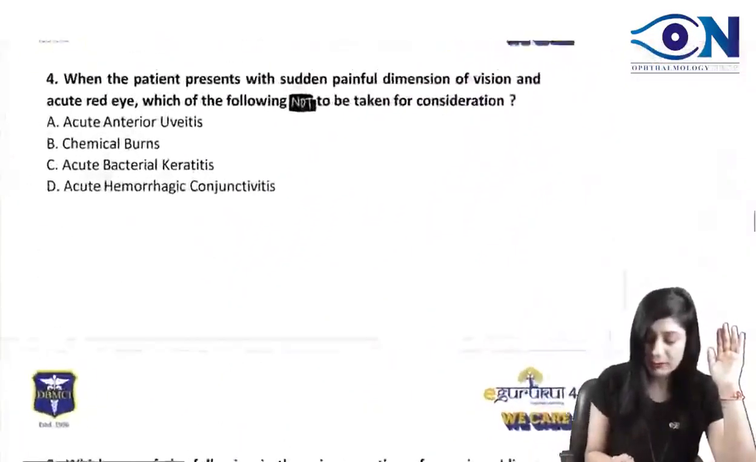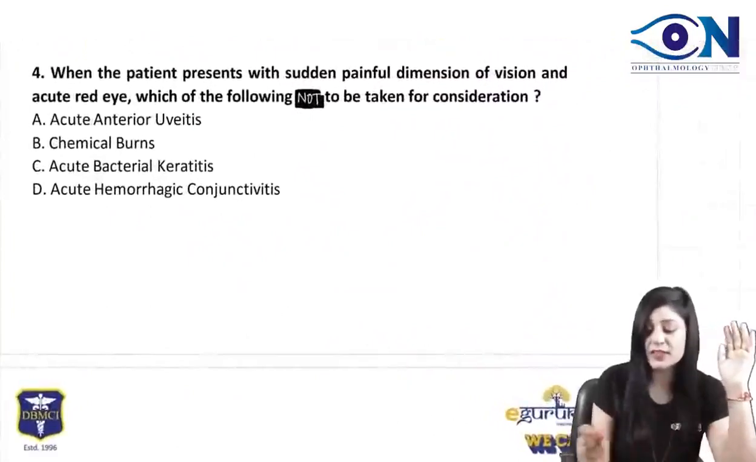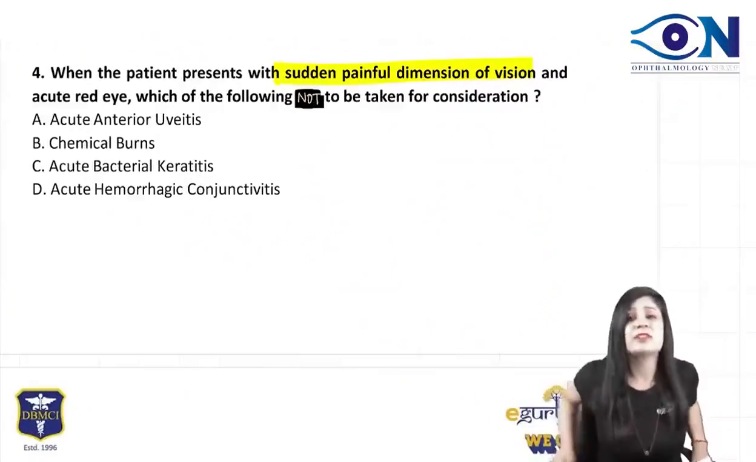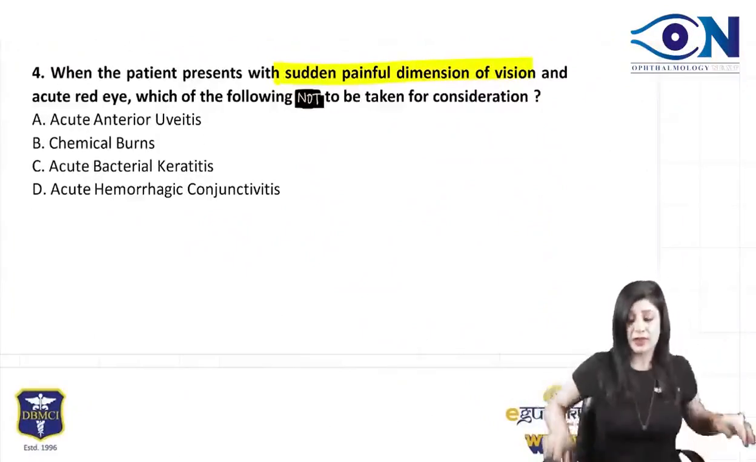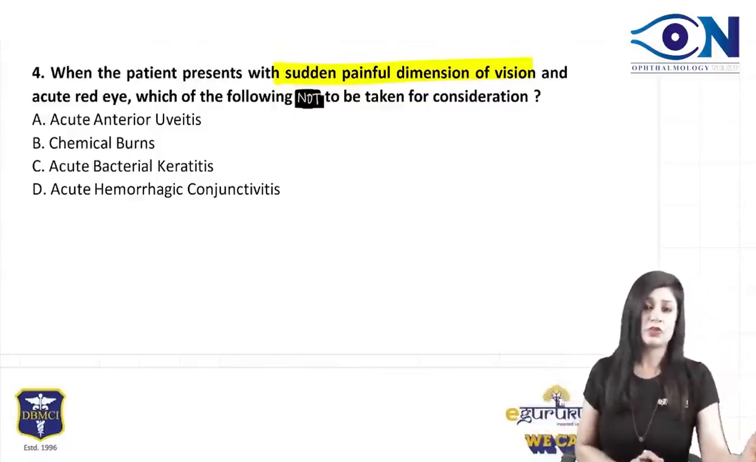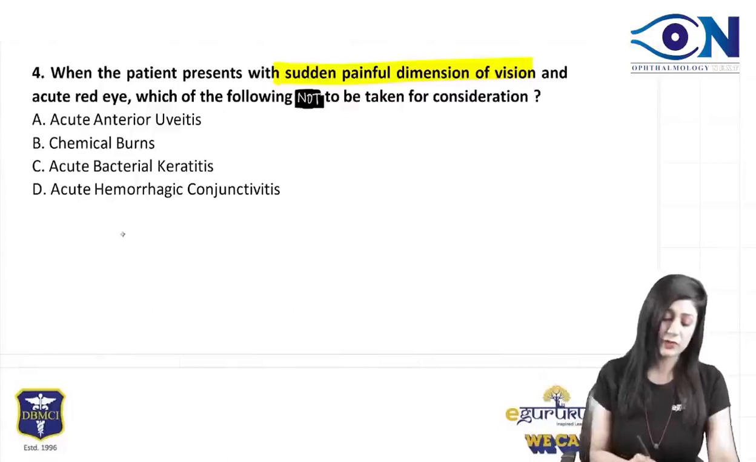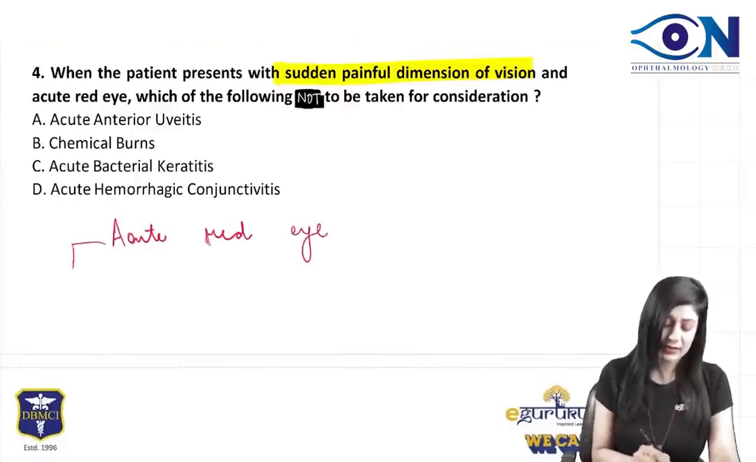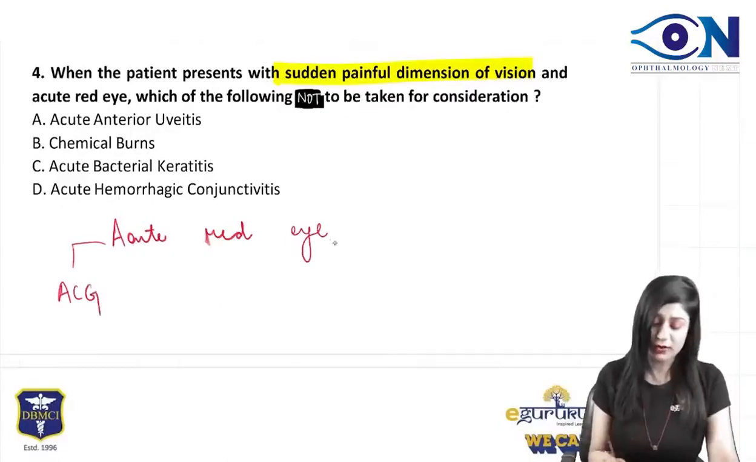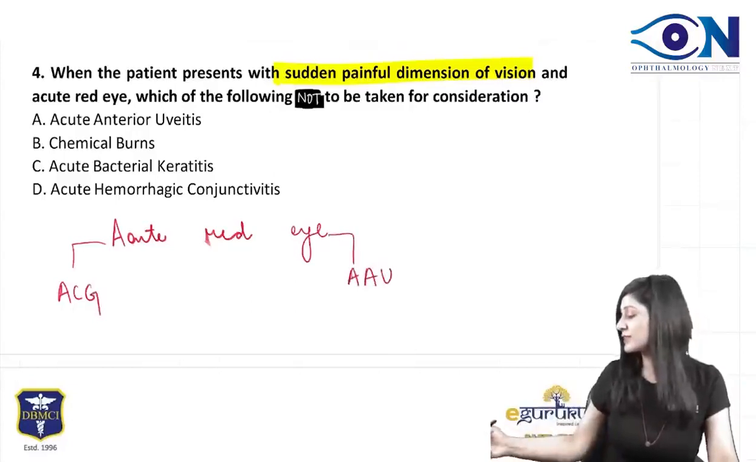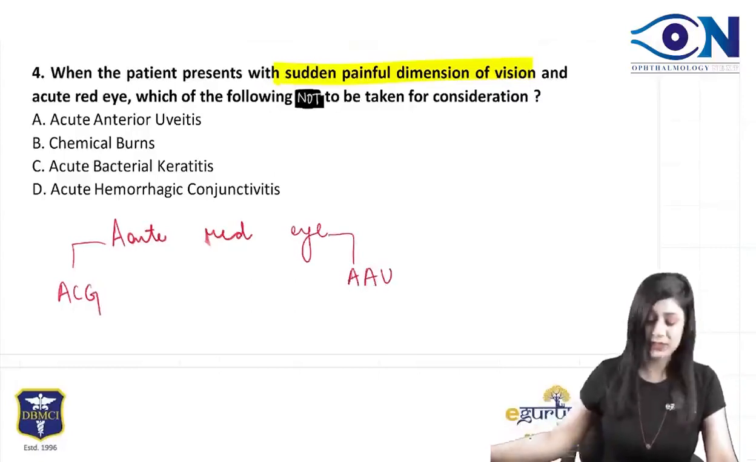All right. Now coming to the next question, when the patient presents with a sudden painful diminution of vision. I have discussed this so many times in the clinical case scenarios, in my videos, and in my classroom teaching: whenever you have a patient with a sudden painful diminution of vision, always remember it's an acute red eye. And whenever we have a patient with an acute red eye, it is either due to acute congestive glaucoma or acute anterior uveitis. Means 99% of the cases, it is always one of these.